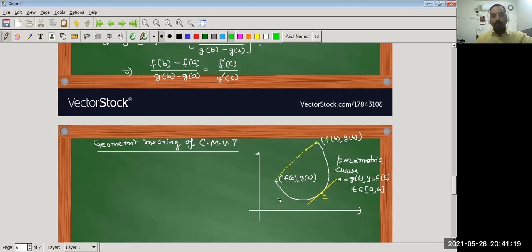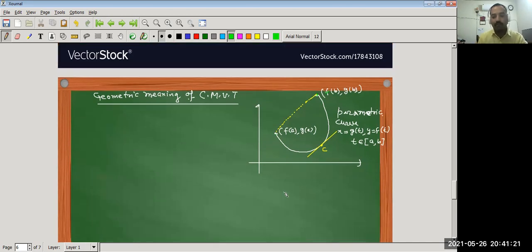Now, how can we find the slope of the tangent of this curve? Because it is a parametric curve, we find the slope by dy upon dx, and since y is a function of t, we find dy upon dt divided by dx upon dt.